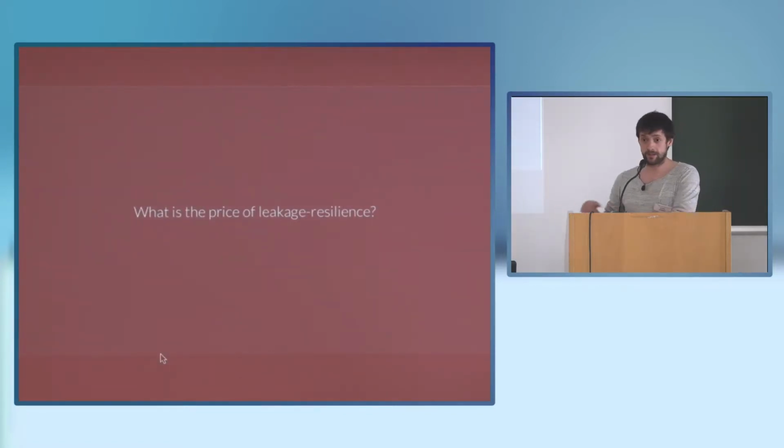Basically, what Jesper and I did is we asked whether we can find some necessary conditions, or an inherent price that we have to pay, if we want to construct any kind of leakage-resilient secret sharing. And can we then use this bound to say something about Shamir's secret sharing?